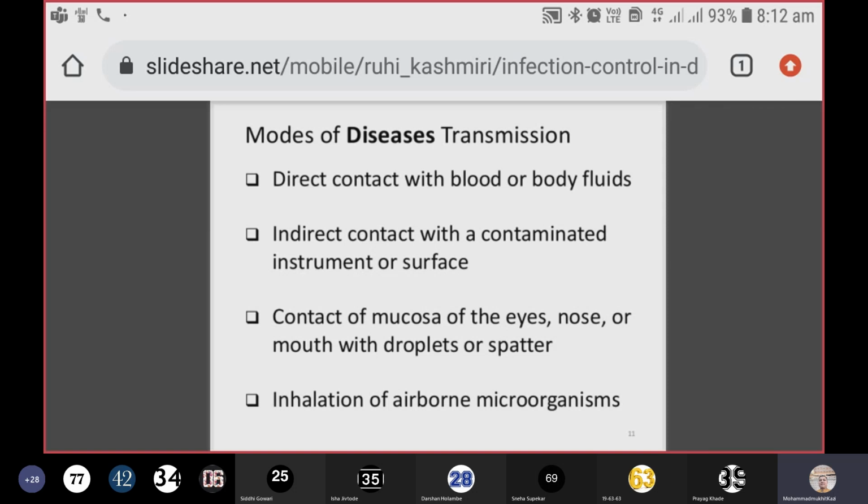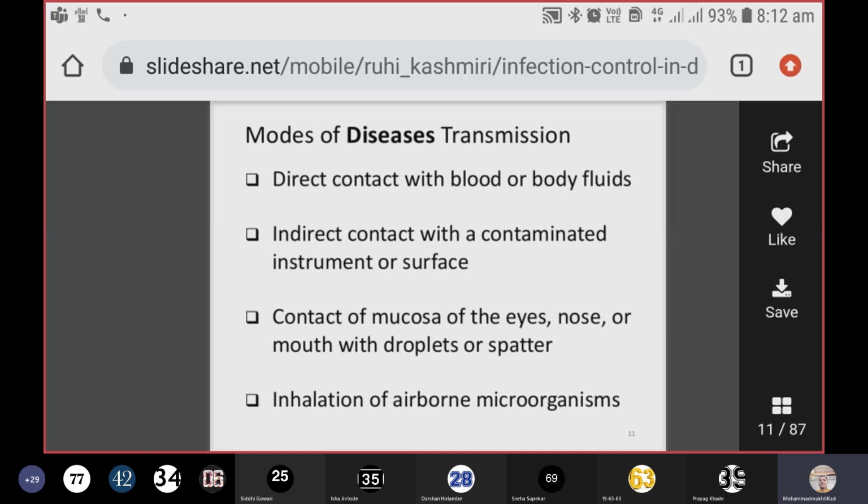It is only going to kill pathogenic microorganisms, and not all of them. And of course, it is not effective in taking care of spores also. So it is also one of the indirect contact methods for disease transmission to your patient.